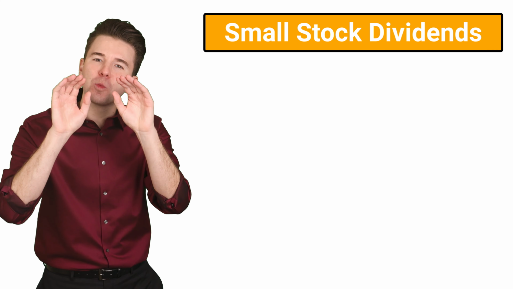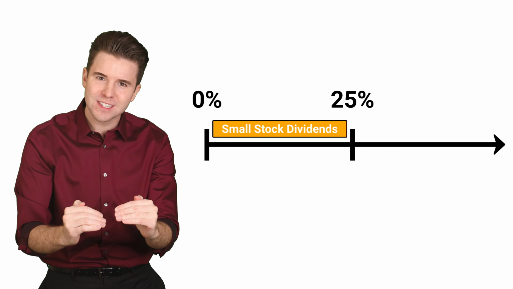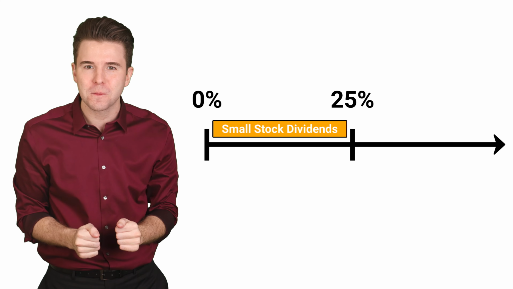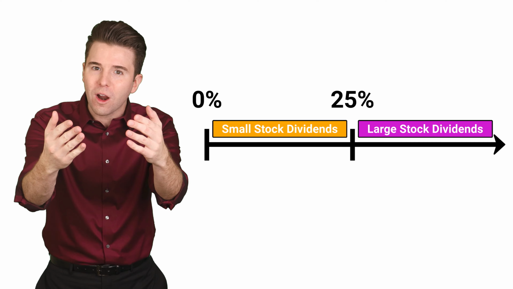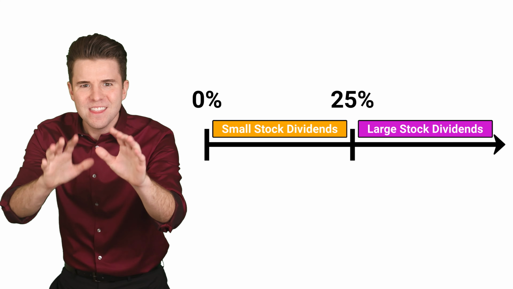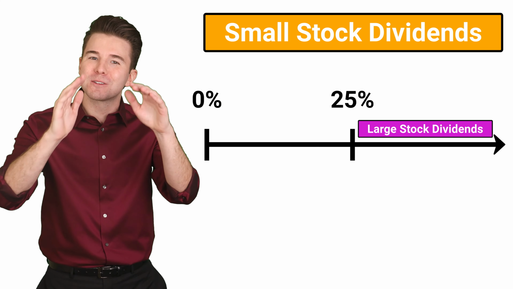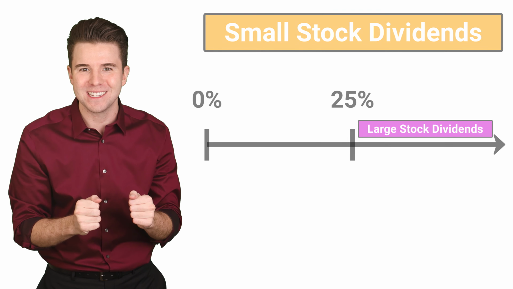Now, accounting for stock dividends depends on whether the corporation declares a small stock dividend or a large stock dividend. A small stock dividend is when the corporation distributes 25% or less of previously outstanding shares. And a large stock dividend is when the corporation distributes more than 25% of previously outstanding shares. In this segment, we will focus in on small stock dividends and cover large stock dividends in another segment.